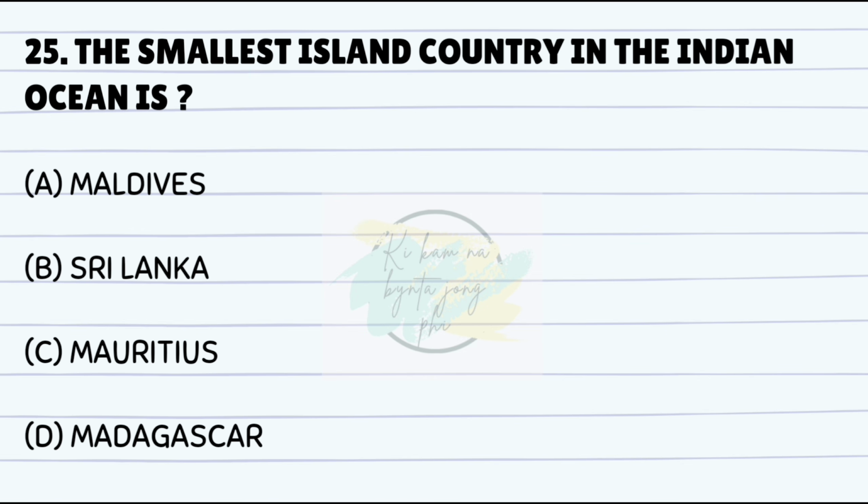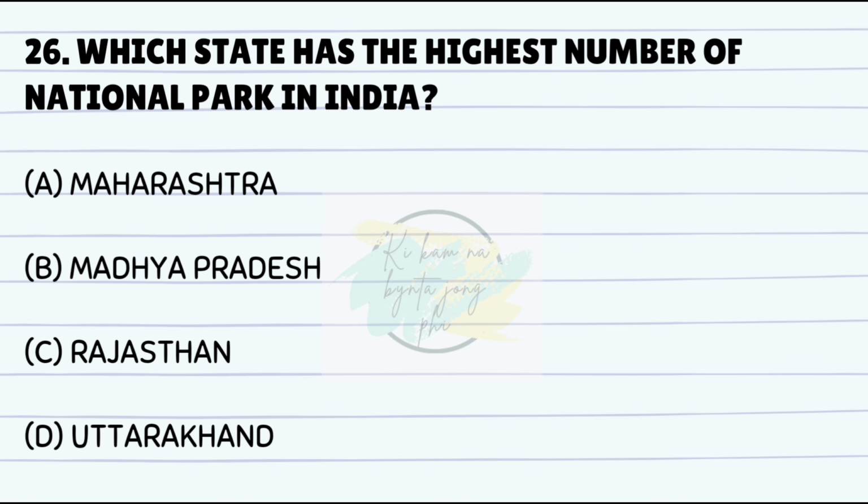Smallest island country in the Indian Ocean is? Answer is A. Maldives. Which state has the highest number of national parks in India? Answer is B. Madhya Pradesh.